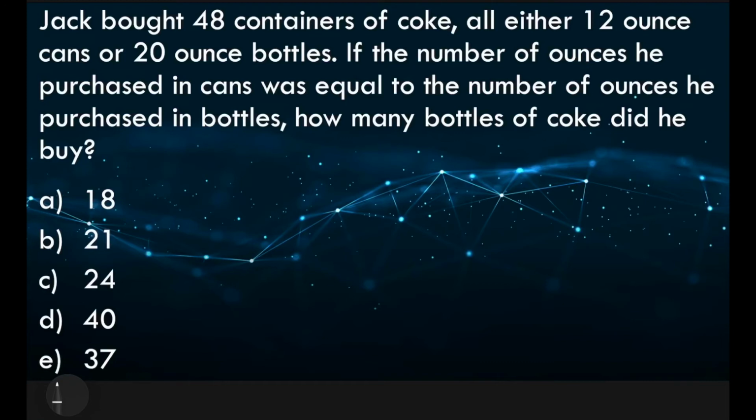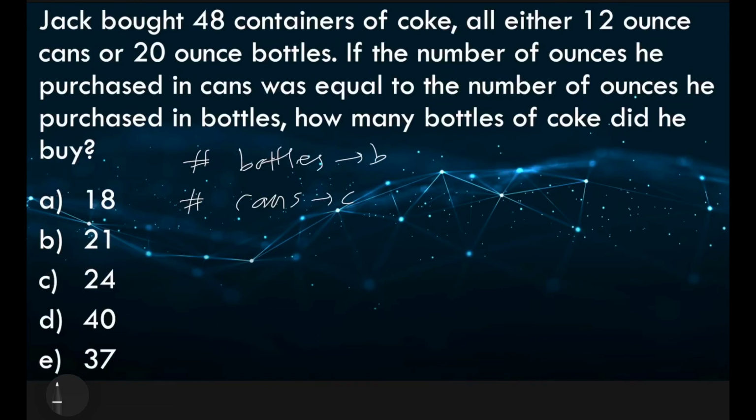So the first thing that has been given to us is that there are 48 containers in total and they are either cans or bottles. So let's call the number of bottles B and the number of cans C. Let's use B and C, which are convenient for bottles and cans.